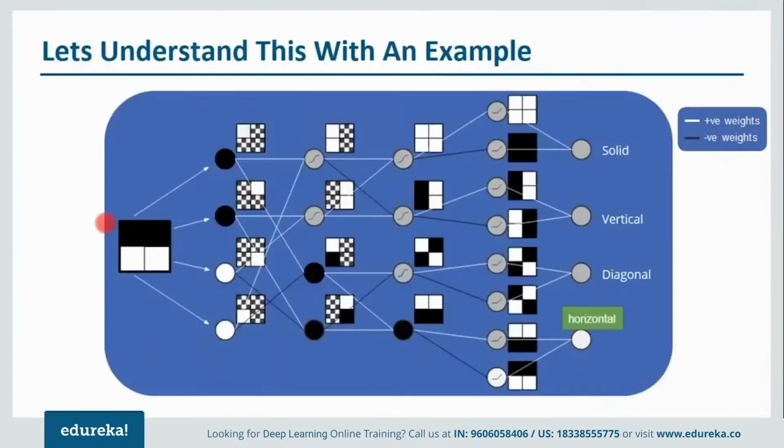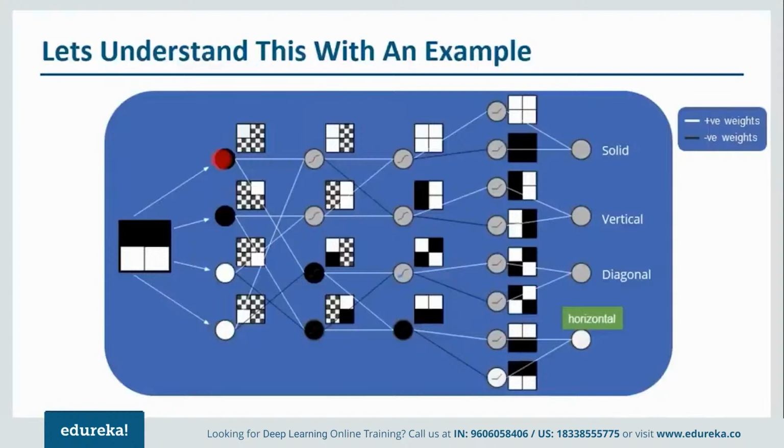Now let us understand this with an example. So we'll take an image which has 4 pixels. If you notice, we have 4 pixels here, among which the top 2 pixels are bright, that is, they are black in color, whereas the bottom 2 pixels are white. Now what happens? We'll divide these pixels and send them to each and every node. So for that we need 4 nodes. This particular pixel will go to this node, this pixel will go to this node, this pixel will go to this node, and finally this pixel will go to this particular node that I'm highlighting with my cursor.